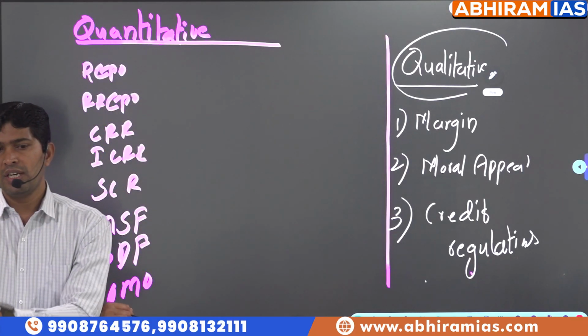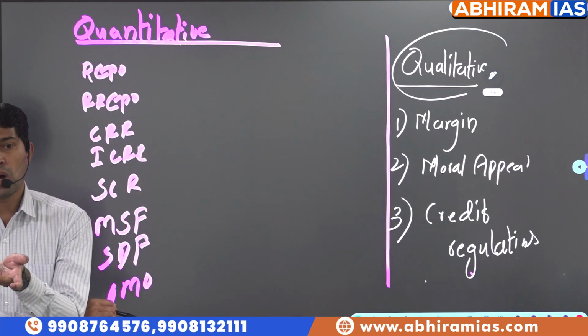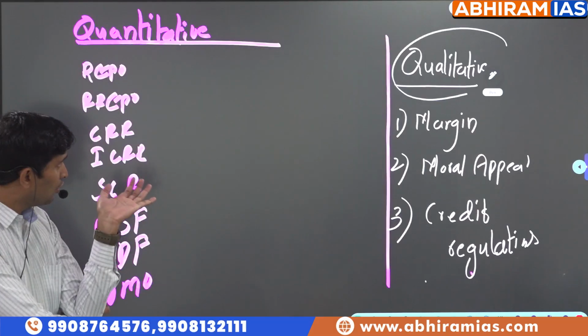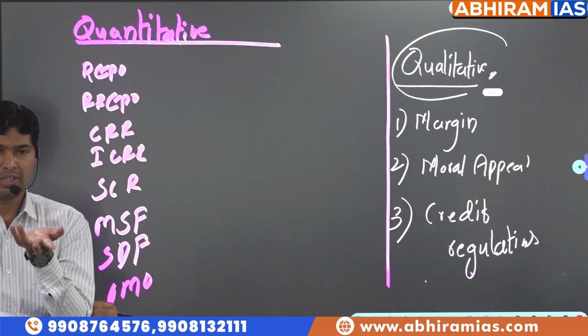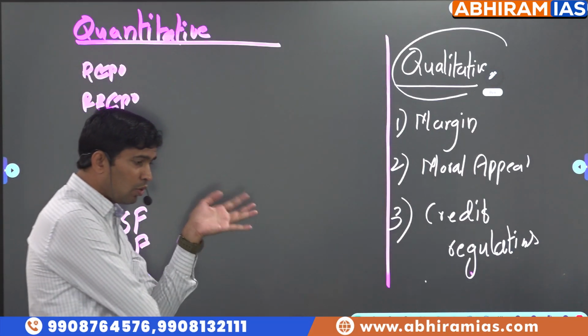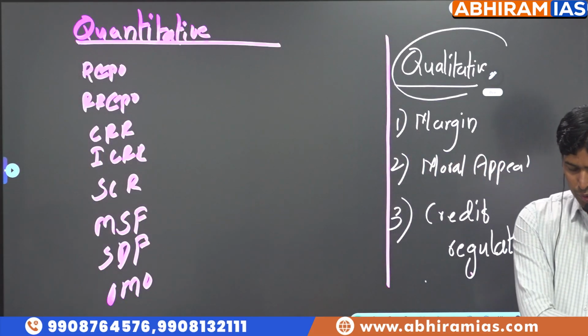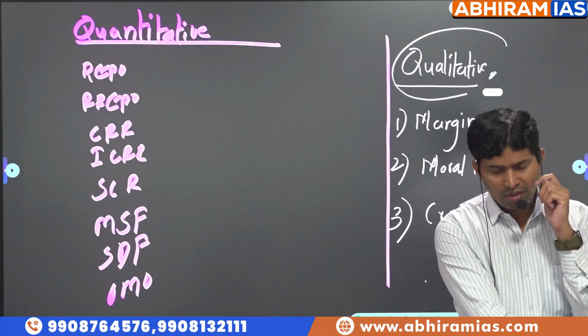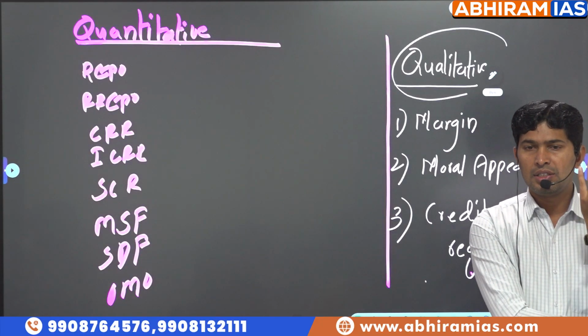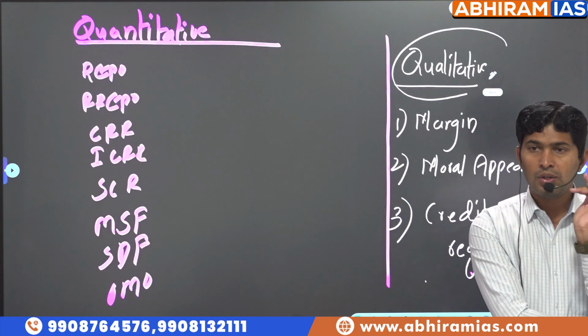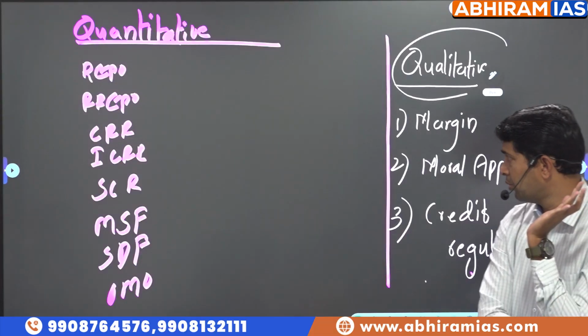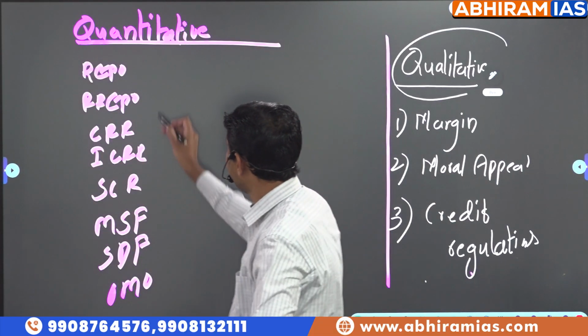Something which you can estimate is called quantitative. Something which you cannot estimate is called qualitative. So what are these quantitative tools? And for each tool, you are supposed to know what to do to increase money supply and what to do to decrease money supply.